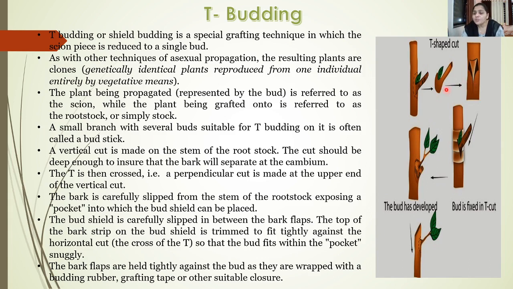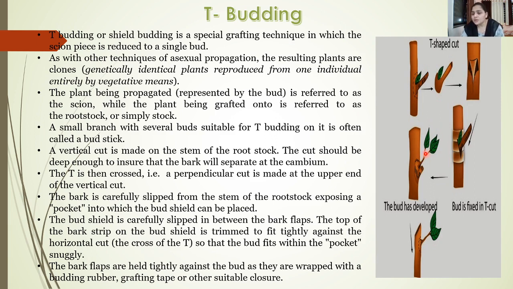If you see the shape of this bud, it is shield shaped, and hence this is called shield budding, whereas the cut which is given on the root stock is T-shaped, and thus it is also called T budding. Now carefully we have to open these flaps of the T-shaped cut given on the root stock, and carefully insert this bud into this T-shaped cut.